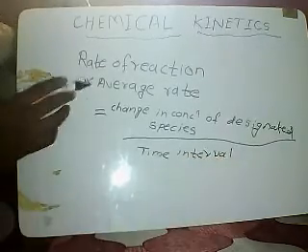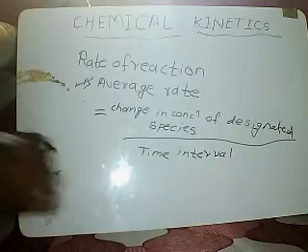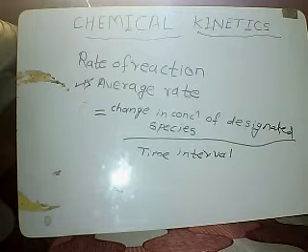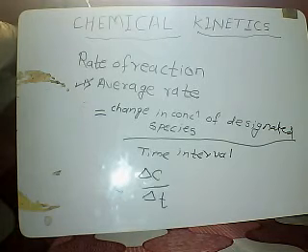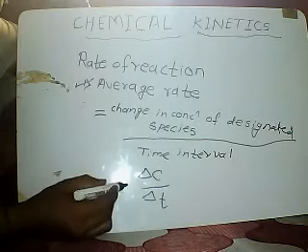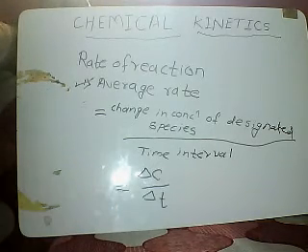And this is the average rate of reaction. This average rate in symbolic form is represented as delta C upon delta T, equals delta C upon delta T.